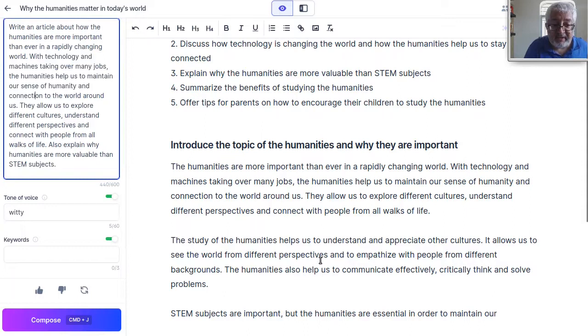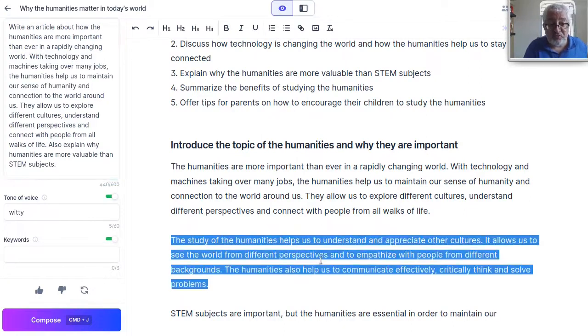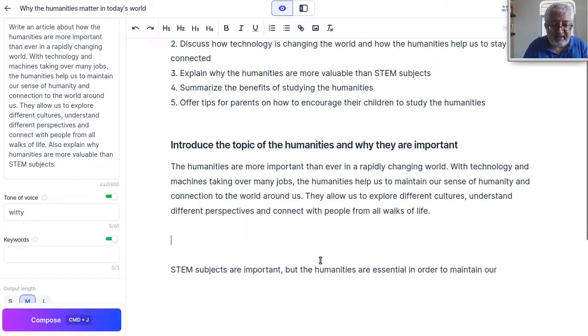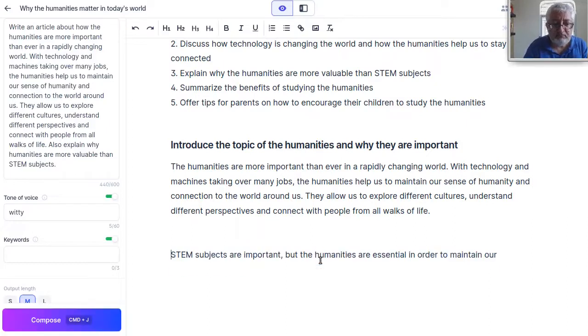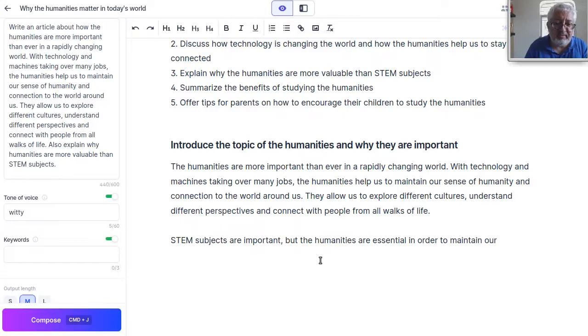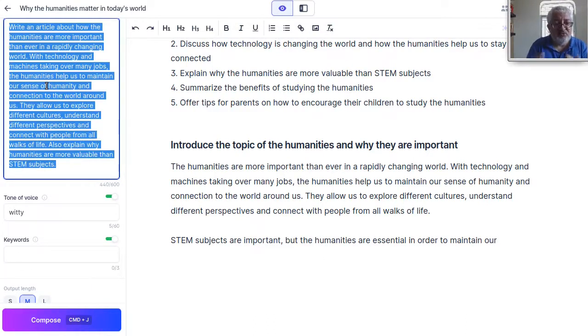Now, if I want to improve that, I need to give it a little more. Let's say here we talk about the STEM subjects, and now we continue from here, and I also need to change this a little. By changing this you guide what comes next.